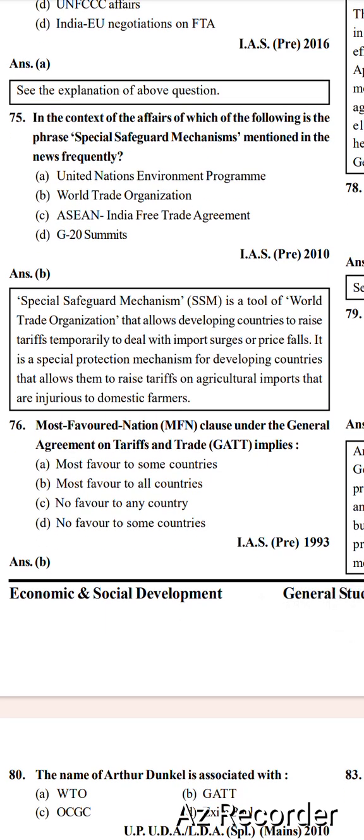injurious to domestic farmers. Next, the Most Favoured Nation MFN clause under the General Agreement on Tariffs and Trade implies: most favor to some countries, most favor to all countries, no favor to any country, no favor to some country. Right option is option number B, most favor to all countries.